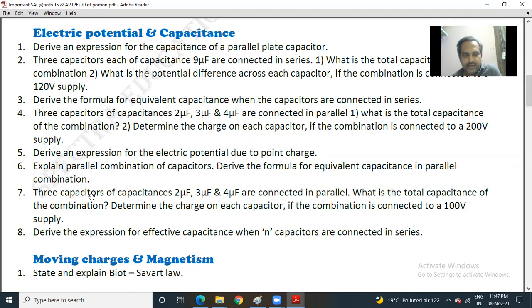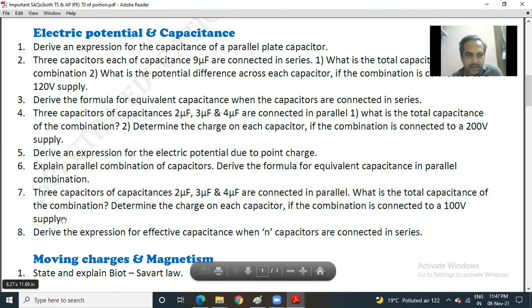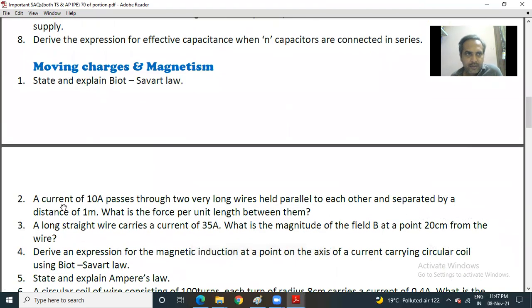7. 3 capacitors of capacitances 2 microfarad, 3 microfarad, and 4 microfarad are connected in parallel. What is the total capacitance of the combination? Determine the charge on each capacitor if the combination is connected to a 100 volts supply. 8. Derive the expression for the effective capacitance when n capacitors are connected in series.